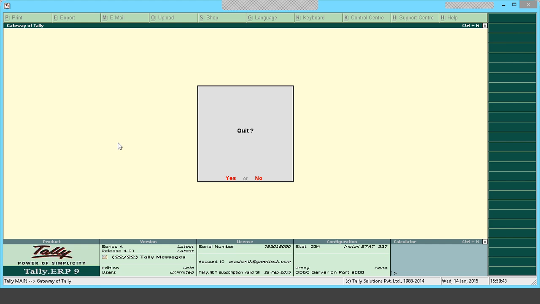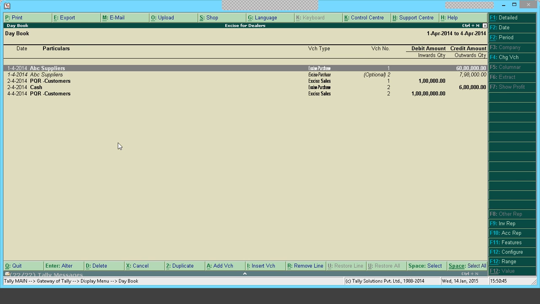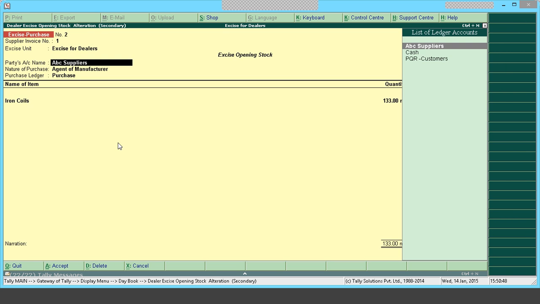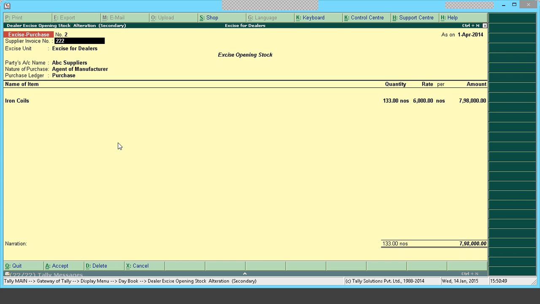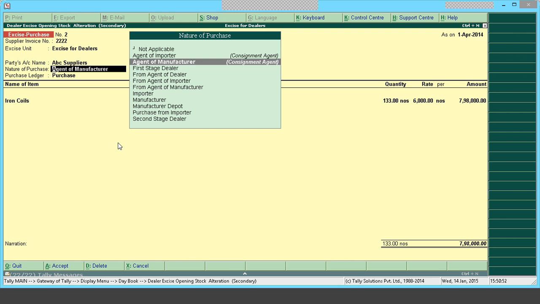My supplier invoice date. Both the invoices are with same date, same number.